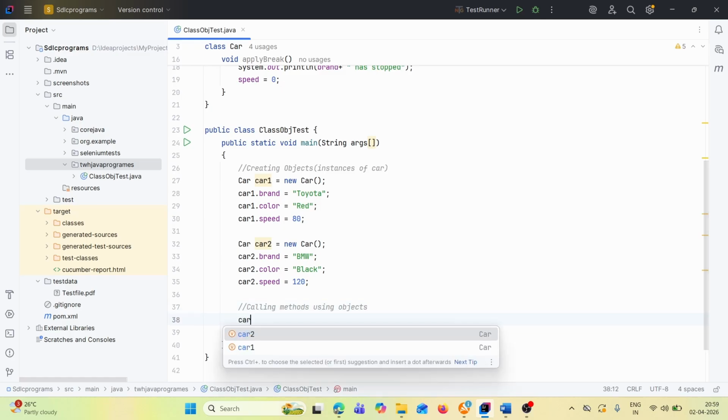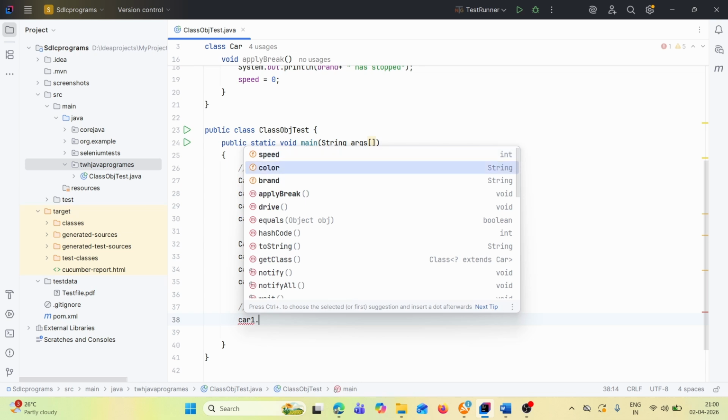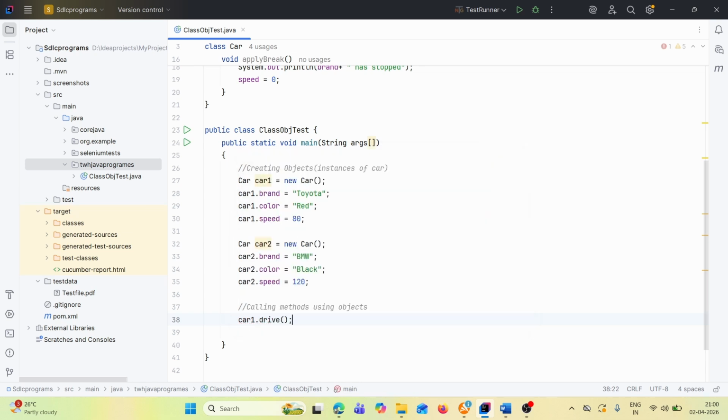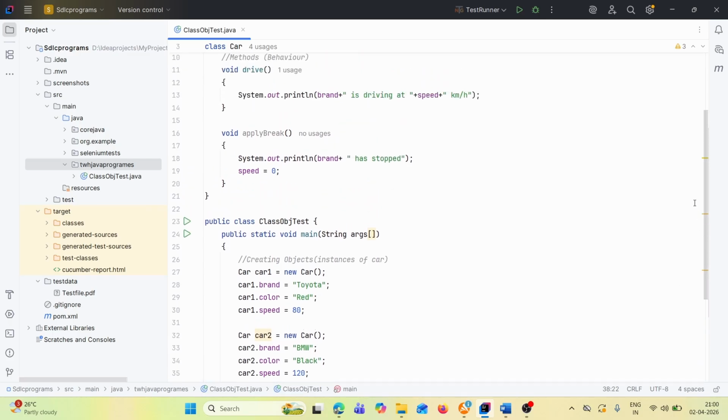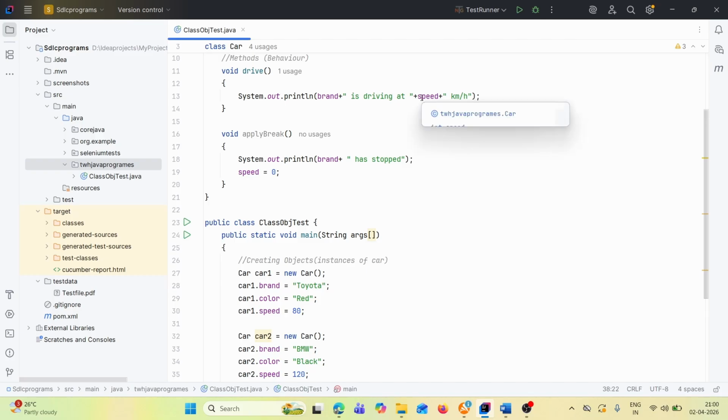So let's call the method car1.drive. Whenever I call car1.drive, control will go to the drive method. Here it prints brand, meaning car1.brand, which is Toyota. So it will print Toyota is driving at 80 km per hour, since speed is equal to 80.